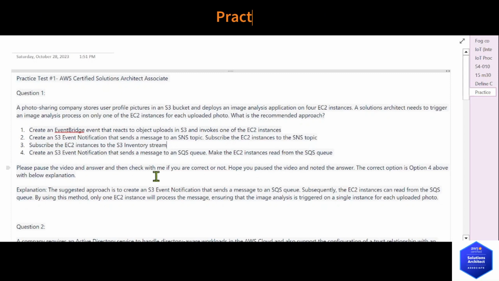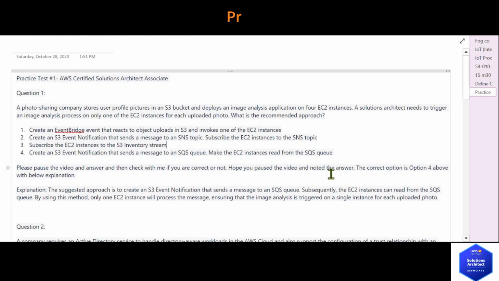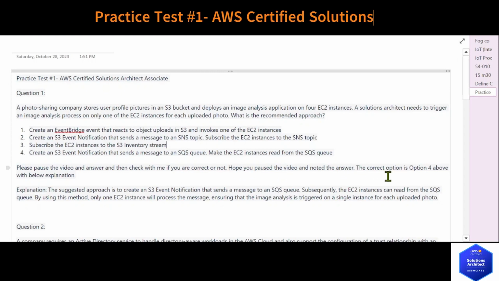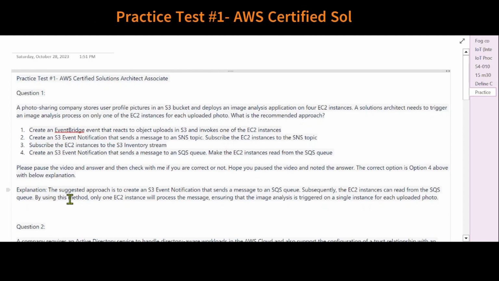Please pause the video and answer, and then check with me if you are correct or not. Hope you paused the video and noted the answer. The correct option is option 4 above with below explanation.